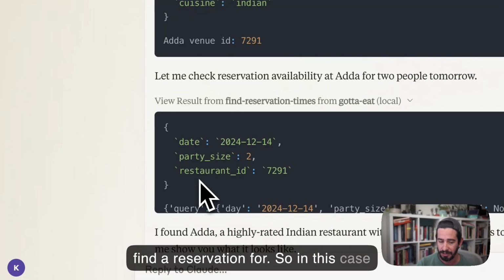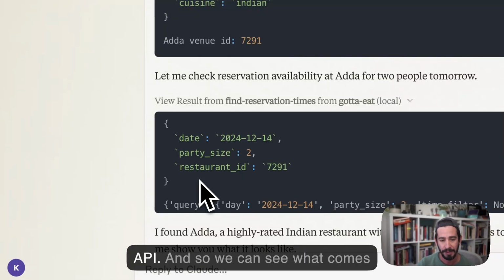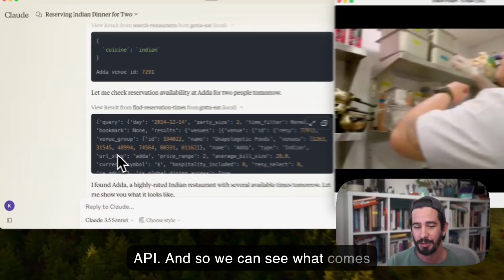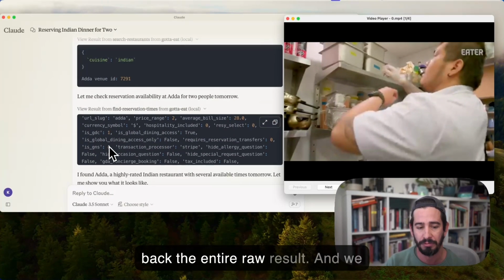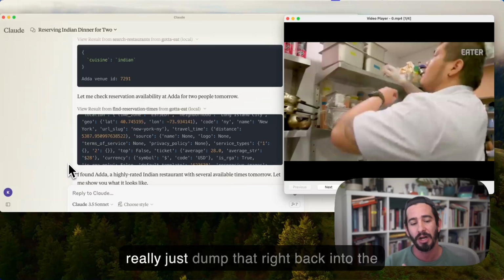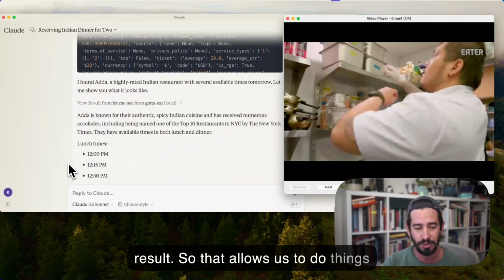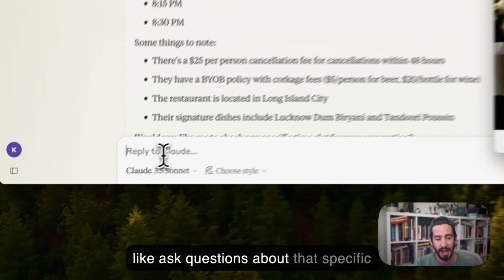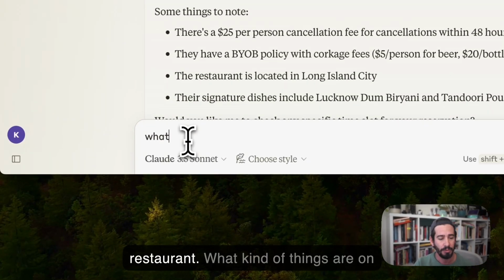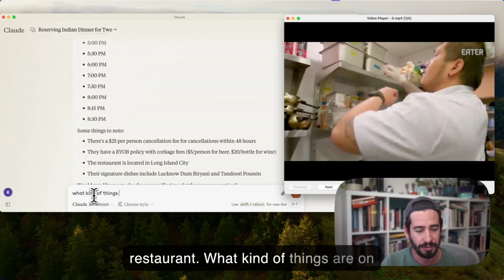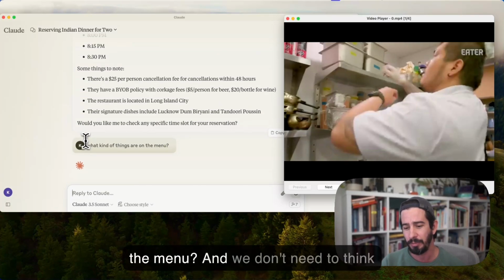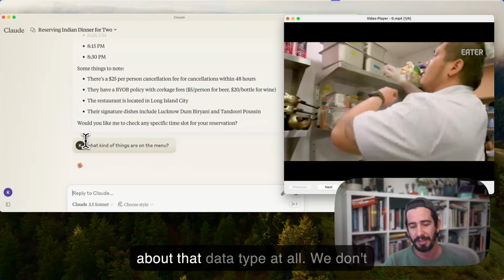In this case, the tool is calling out to Resy via their API. And we can see what comes back, the entire raw result. We really just dump that right back into the result. That allows us to do things like ask questions about that specific restaurant. What kind of things are on the menu? And we don't need to think about that data type at all.